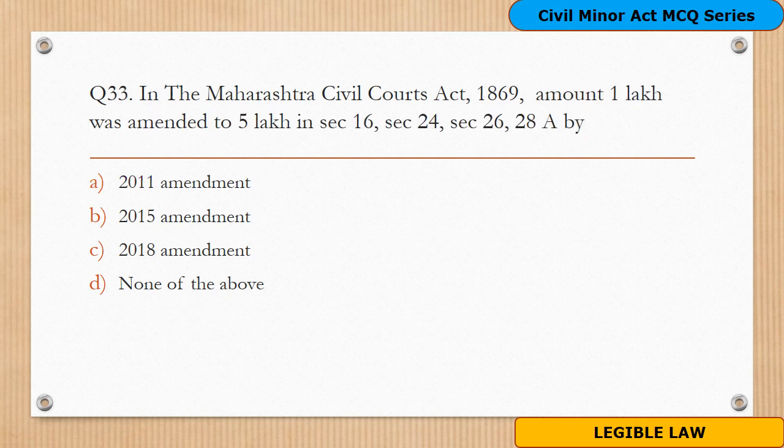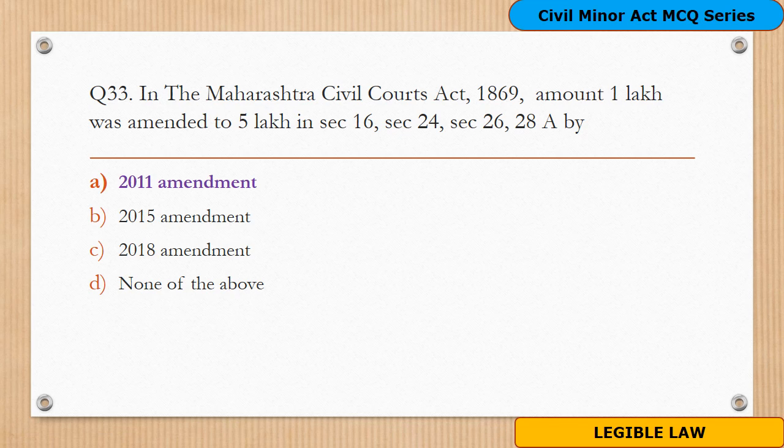Question 33. In the Maharashtra Civil Codes Act 1869, the amount 1 lakh was amended to 5 lakh in Section 16, Section 24, Section 26 and Section 28A by which of the following amendments? And the options are A. 2011 amendment, B. 2015 amendment, C. 2018 amendment, D. None of the above.